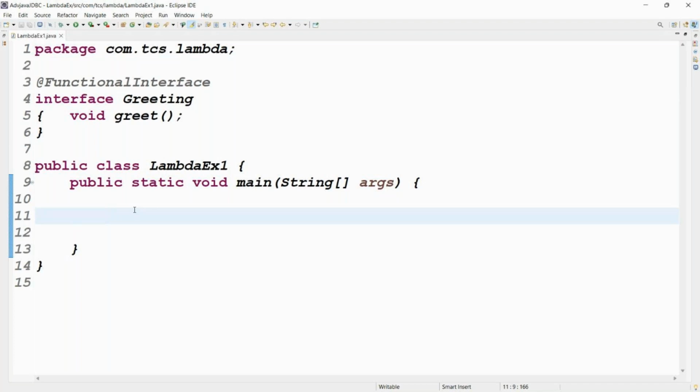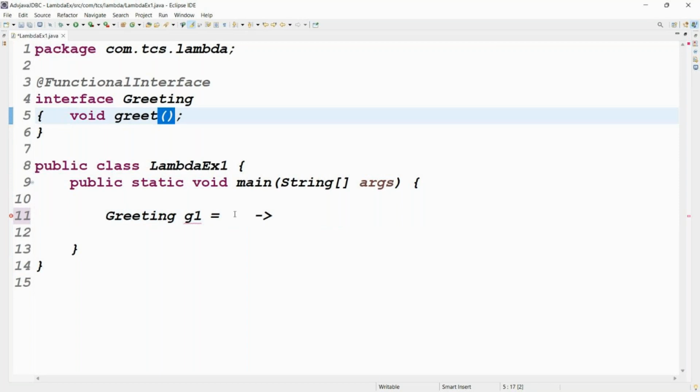Guys, let me write the lambda expression. Lambda expression means we are providing the implementation of the functional interface method, the greet method. Take Greeting g1 equal to, a reference variable is required now. Here we have written the lambda expression, providing the implementation of this method. Syntax is the arrow. Before the arrow are arguments. Here how many arguments are there? Zero. Zero arguments means nothing.